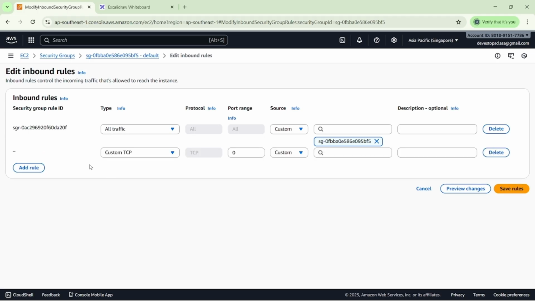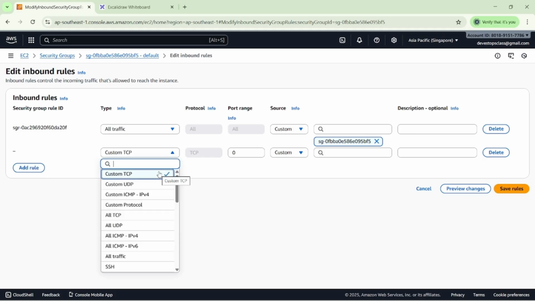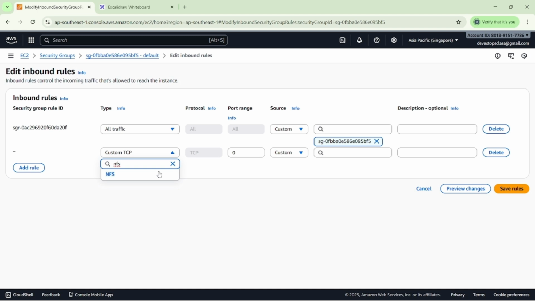When I click on add rule, you can see NFS. Already we know the purpose of NFS: NFS is nothing but the network file system. So we enable the security group inbound rule with the NFS protocol. Once we select the NFS protocol, you can see the default port range is 2049, which is already decided from the AWS side. We cannot change it here.